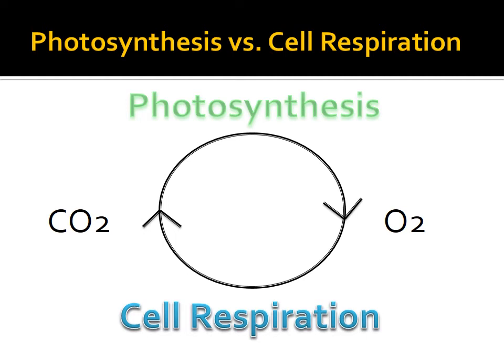So if you look at the air going around in the circle, when carbon dioxide goes in and oxygen comes out, it's called photosynthesis. When oxygen goes in and carbon dioxide goes out, it's called cellular respiration. Plants go through both processes, photosynthesis and cellular respiration. Animals only go through cellular respiration. So we humans are in the animal kingdom. We would only do that bottom part there. We take in oxygen and we give off carbon dioxide. But again, plants do both of those.